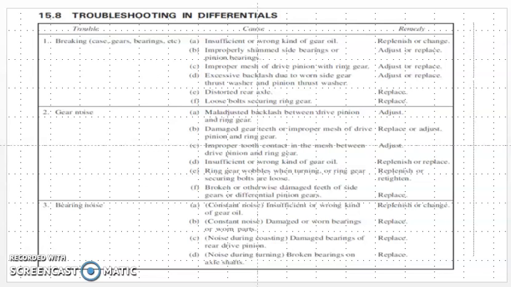Basically, there are three types of problems in differential during maintenance. First is the breaking of the parts. We have seen there are a number of parts: gears, case, bearings. There may be damage or mechanical failure of these elements. What are the possible causes of the failures, and how do we remedy them so that there will not be breaking, gear noise or bearing noise?